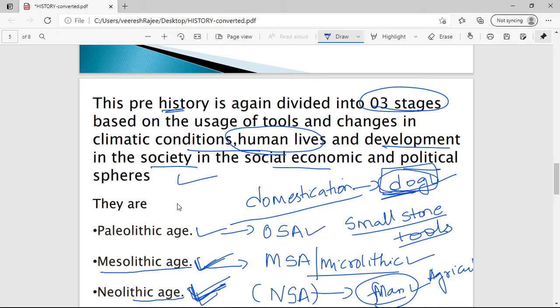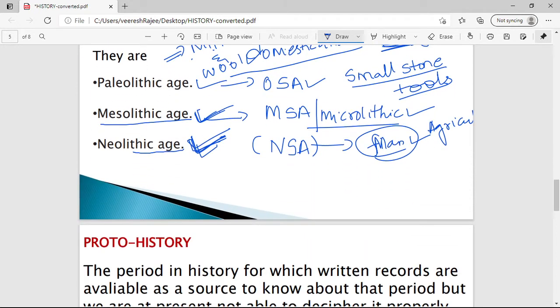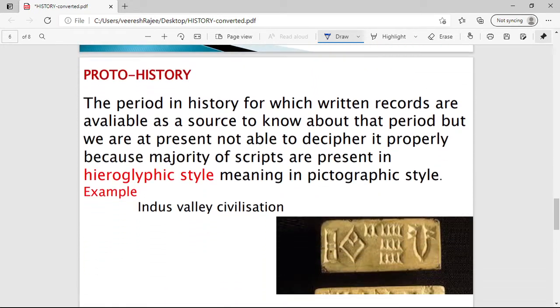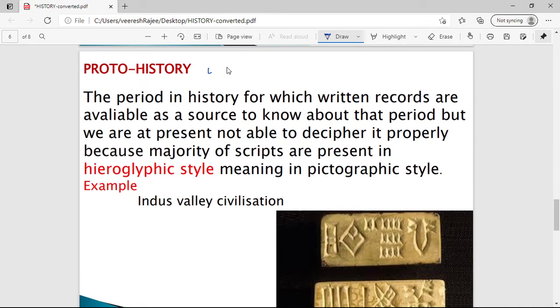Apart from that, sheep and goat were also domesticated during the Mesolithic age, so that these animals provided him with milk and wool. Wool and milk were provided by sheep and goats. Okay, so that was it about the prehistoric age. Then we'll discuss the proto-historic age.